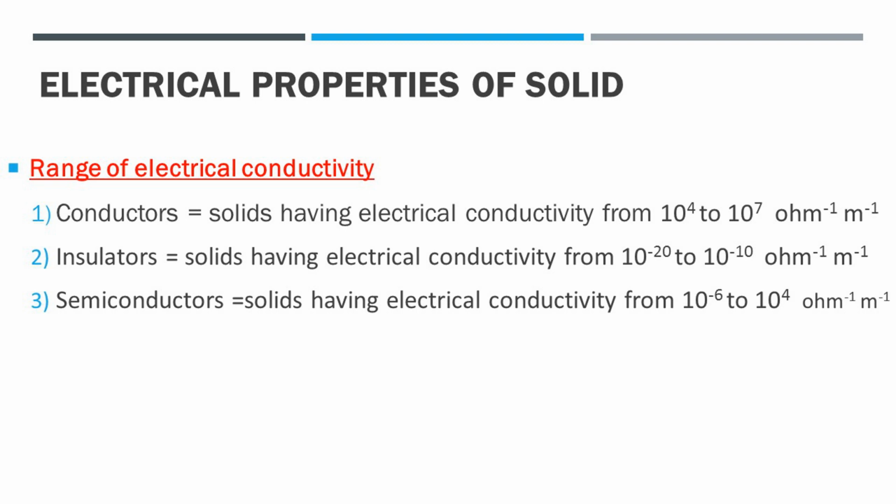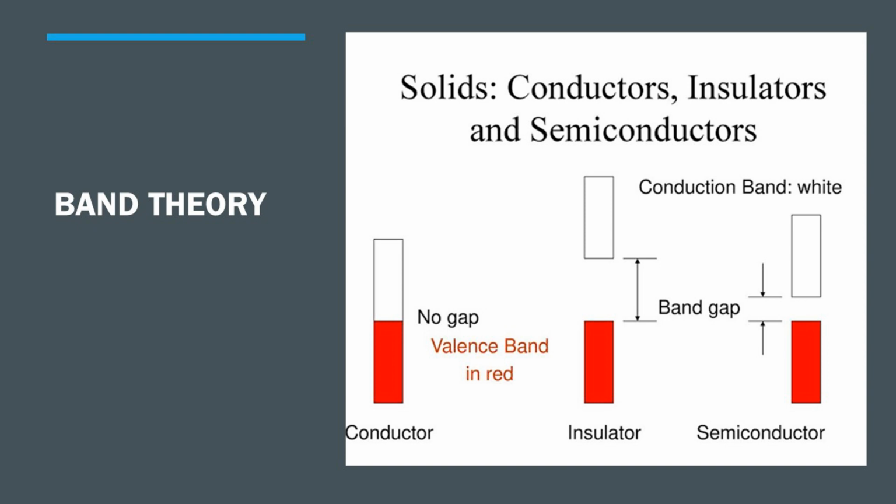Now, we will study band theory. Electrical conductivities of solid metals, non-metals and metalloids are explained in terms of band theory, which involves the presence of free electrons. Atoms contain atomic orbitals. Similarly, molecules contain molecular orbitals. Molecular orbitals are formed by combination of atomic orbitals. We already studied this topic in 11th standard.